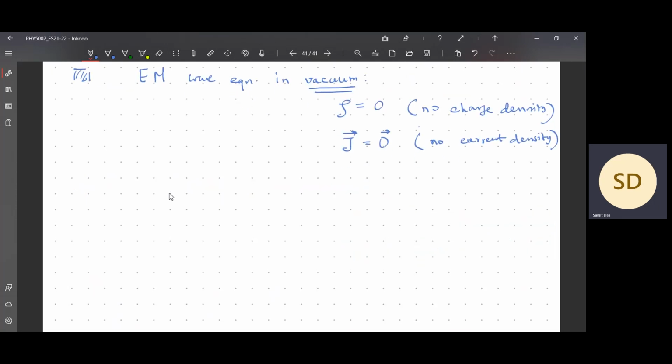Now, without the charge density and without the current density, how will Maxwell's equations look? So let me write Maxwell's equations in vacuum. In vacuum, how do they look? The first equation will be like this. The divergence of the electric field will be 0 because there is no charge density. Second equation, there is no change. It is already 0 earlier. Third equation, there is no change.